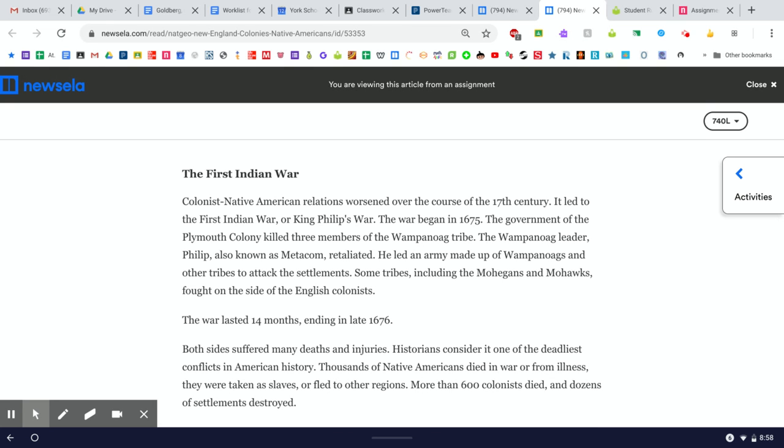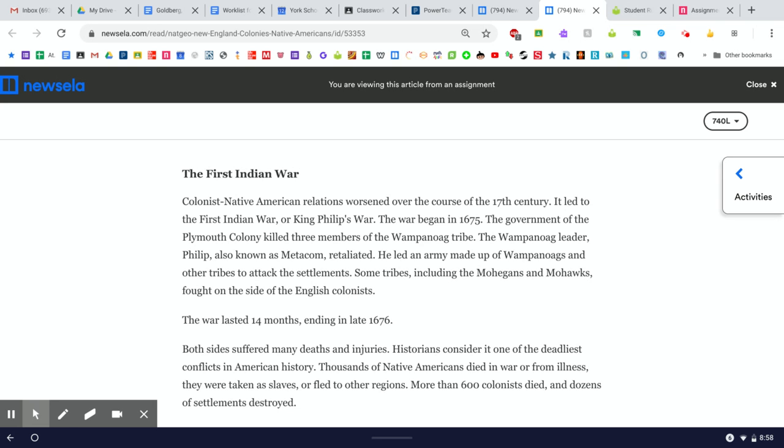He led an army made up of Wampanoags and other tribes to attack the settlements. Some tribes, including the Mohegans and the Mohawks, fought on the side of the English colonists. The war lasted for 14 months. That's a year and 2 months, ending in late 1676. Both sides suffered many deaths and injuries. Historians consider it one of the deadliest conflicts in American history.